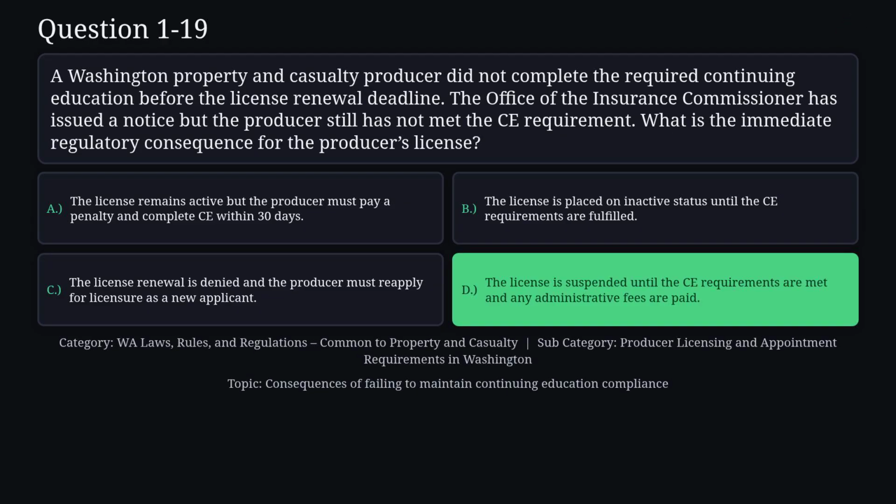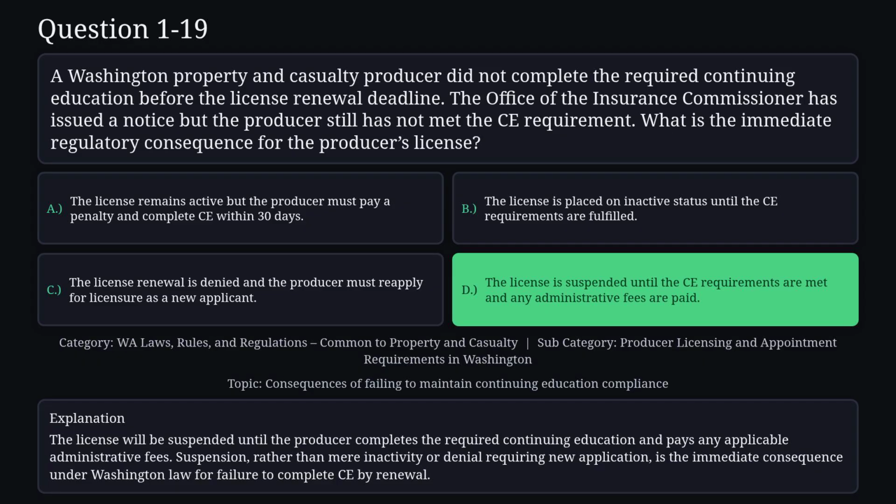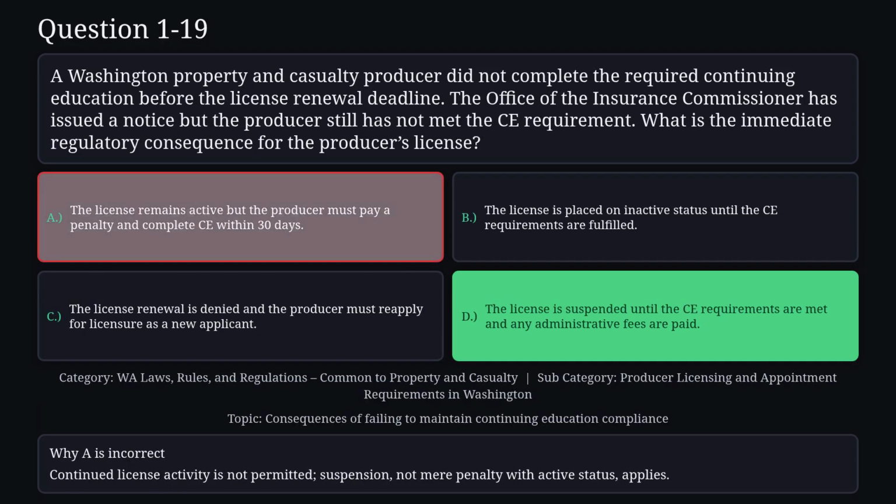The correct answer is D. The license will be suspended until the producer completes the required continuing education and pays any applicable administrative fees. Suspension rather than mere inactivity or denial requiring new application is the immediate consequence under Washington law for failure to complete CE by renewal. Reason A is not correct. Continued license activity is not permitted. Suspension, not mere penalty with active status, applies.